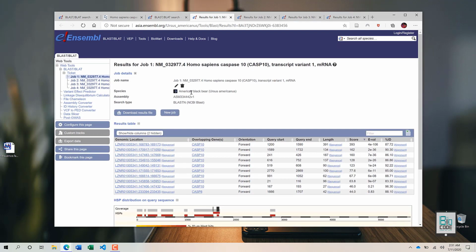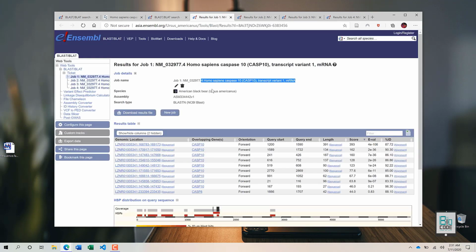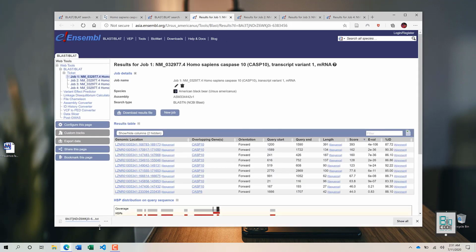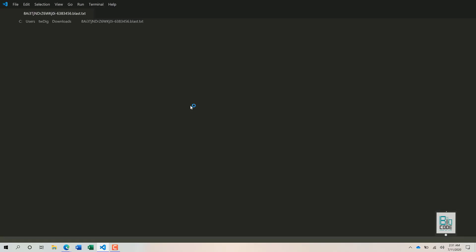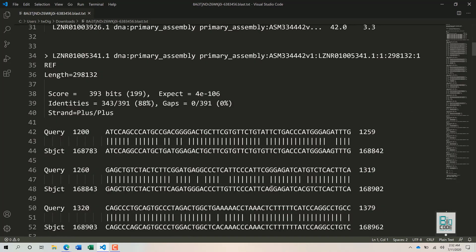These are the results from American black bear, and the scientific name and job name are provided. The job name is the same as the sequence name that you provide, since we provided the Homo sapiens mRNA sequence, so that name is shown as the job name. You can download this result file. Just click on download result file, and a text file will be downloaded onto your computer in a tabular format, and you can analyze it further.